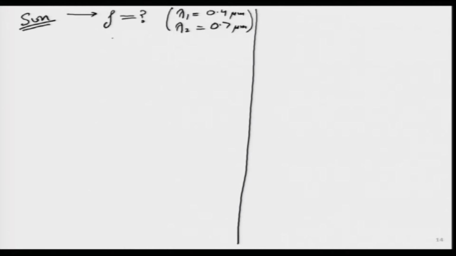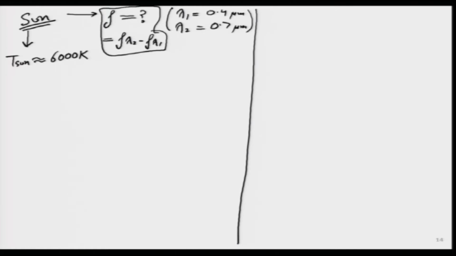So, how do I calculate this? It will be simply the subtraction of two particular values of f. This is the black body radiation function. All I need to figure out is how I will use that particular table. For that, let us take the solar temperature approximately as 6000 Kelvin. The first step in this calculation will be that we calculate the value of lambda 1 T. Lambda 1 value is given, T value is given. So, lambda 1 T very quickly we can calculate.